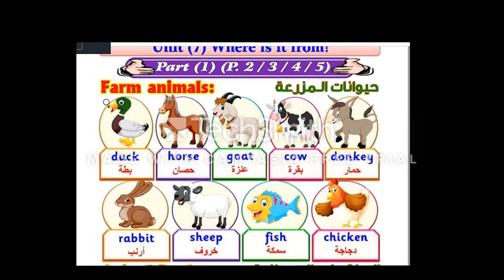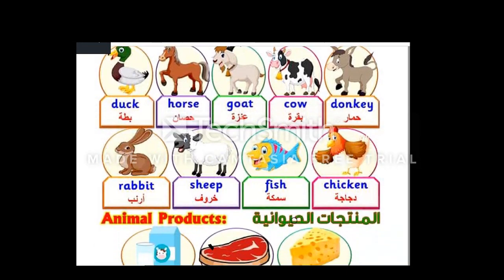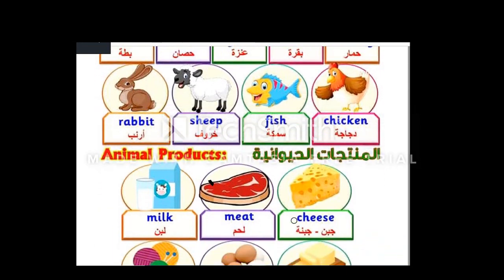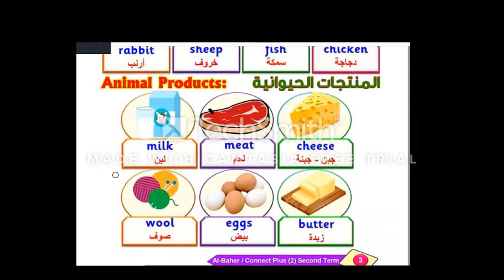Now, let's read the new words. Farm animals: duck, horse, goat, cow, donkey, rabbit, sheep, fish, chicken. Now let's read animal products. Milk, meat, cheese, wool, eggs, butter.